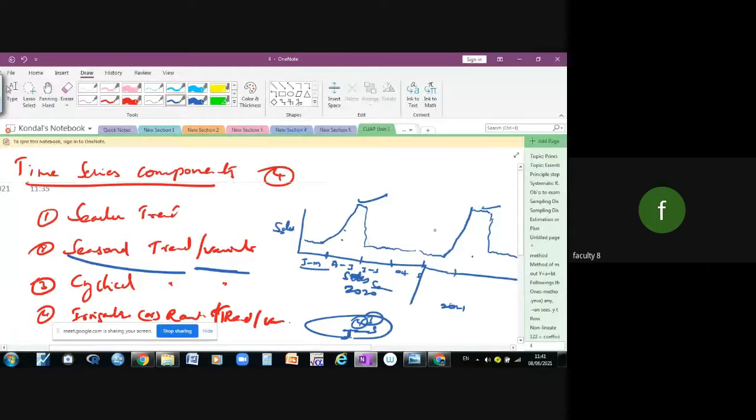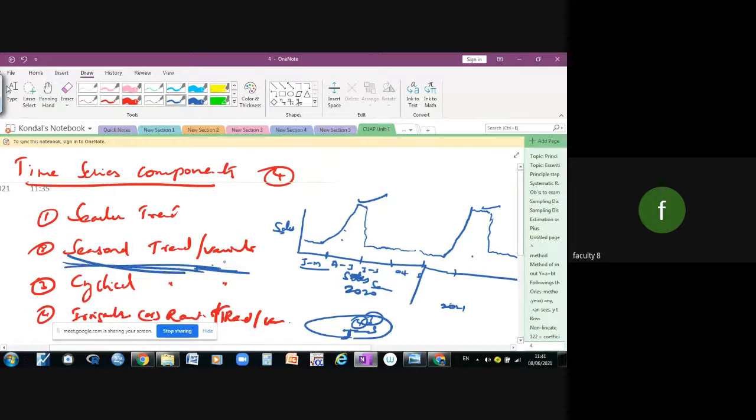This is the rainfall. If you take sales also, for example, during the particular season, Ramjan, some of the sales will be high. During Dasara, the cloth sales will be high. So during the particular season only, the sales will be high. That is called seasonal trend.